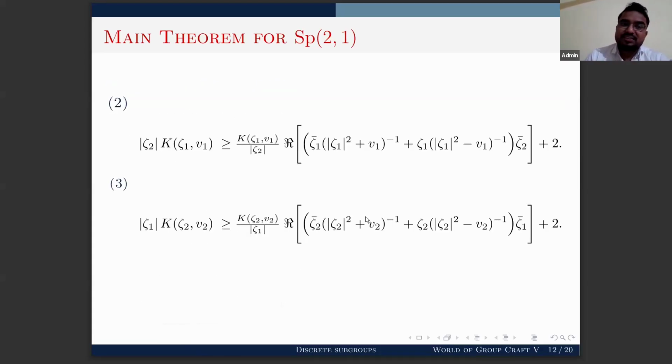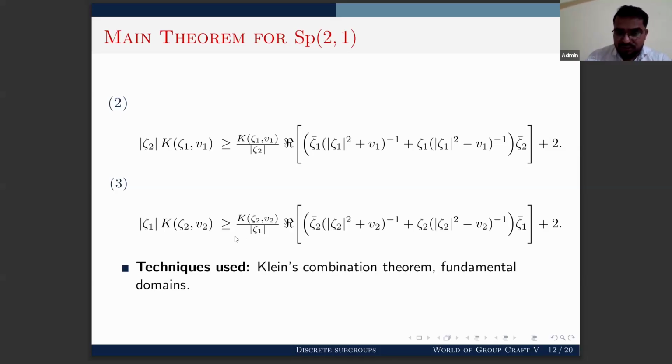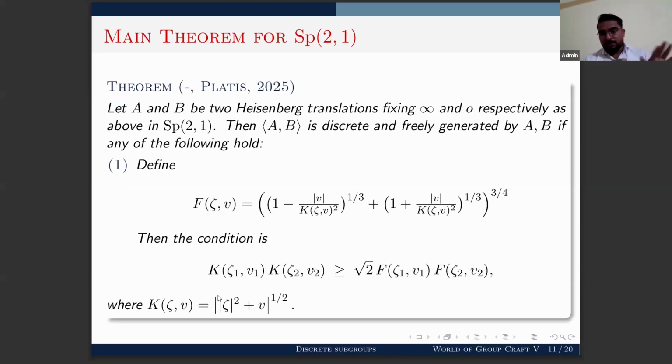Our second condition is that the modulus of ζ2 times k(ζ1, v1) is greater than or equal to this quantity, and our third condition is that the modulus of ζ1 times k(ζ2, v2) is greater than or equal to this quantity. For proving this theorem, we have used the Klein combination theorem, and we constructed different fundamental domains which will be applied to it.